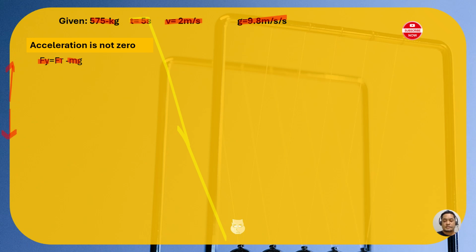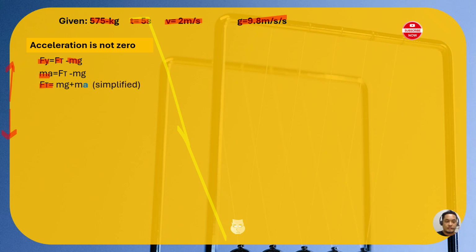And since it's not a zero acceleration scenario, we can incorporate F as ma, because we have acceleration this time. And we will isolate Ft, the tension force, because we will be using the tension force later in calculating the work done.